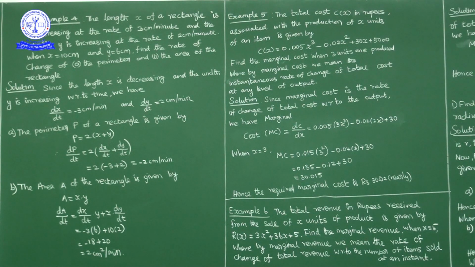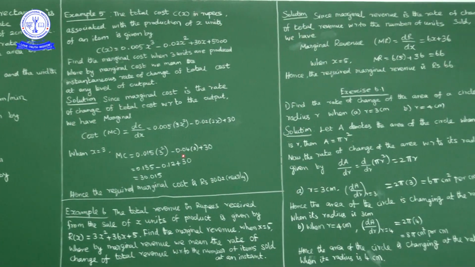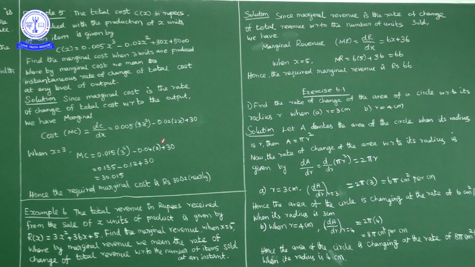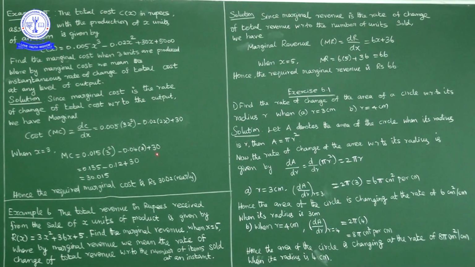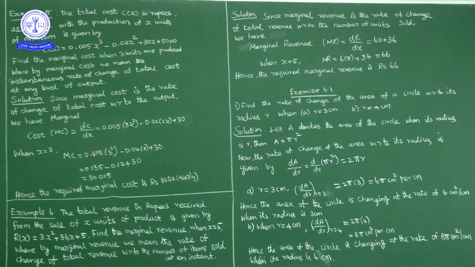Okay. For marginal cost, when 3 items are produced, means when x is equal to 3 we have to find. So when x is equal to 3, in place of x if you write 3, so marginal cost is equal to what? 0.015 into 3 square minus 0.04 into 3 plus 30. So what we have? 9 into 0.015, nothing but 0.135 minus 0.04 into 3, nothing but 0.12 plus 30. Okay, so what we have total? 30.015.